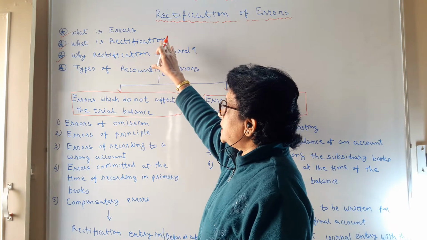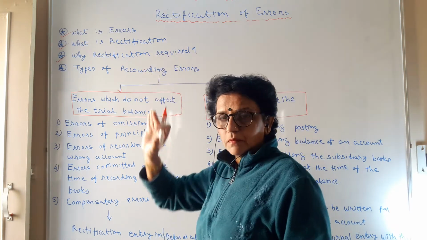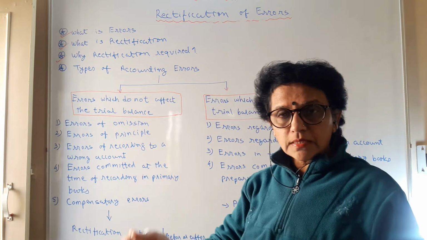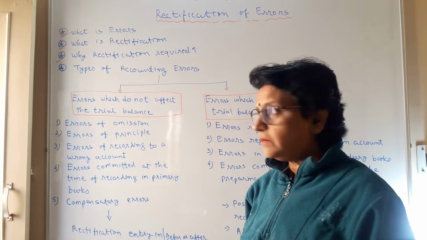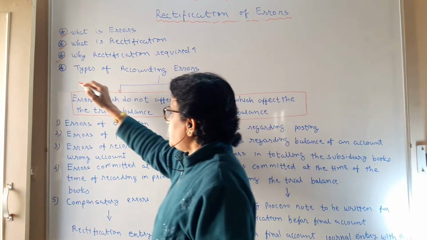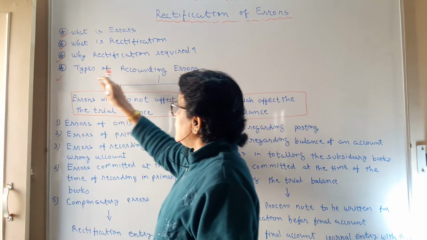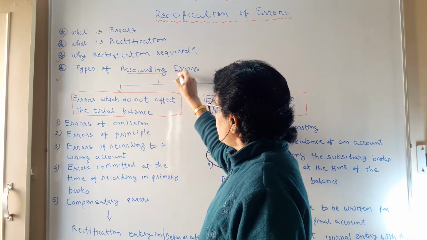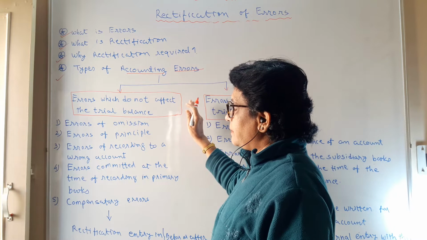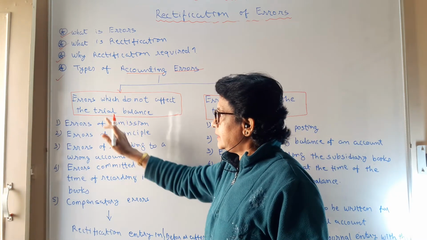So these are the basic three questions always there in the mind of a student: what is an error, why do we rectify, and what does rectification mean. Now the next very important question that comes to mind is, how many types of accounting errors are there? Accounting errors are mainly classified into two categories.